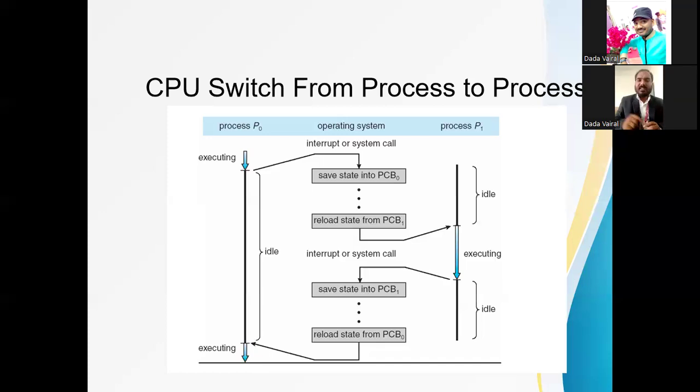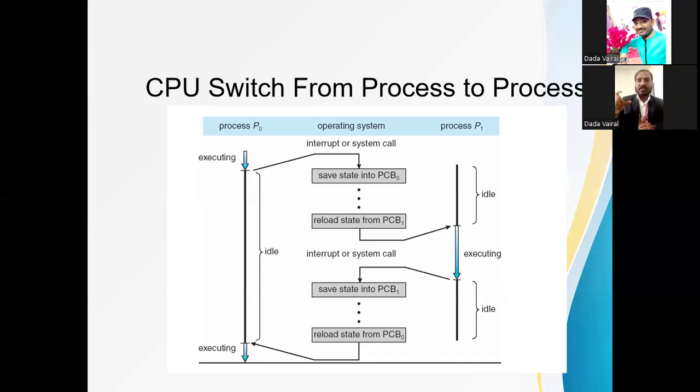We see how much execution of process P1 has been completed and reload that PCB, and according to it we start its execution.